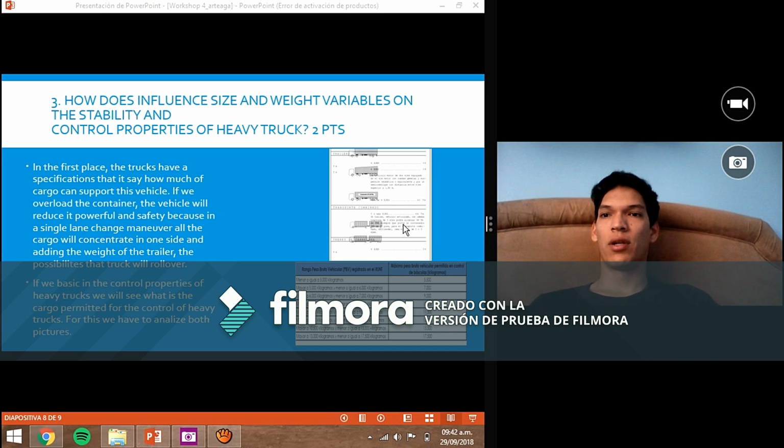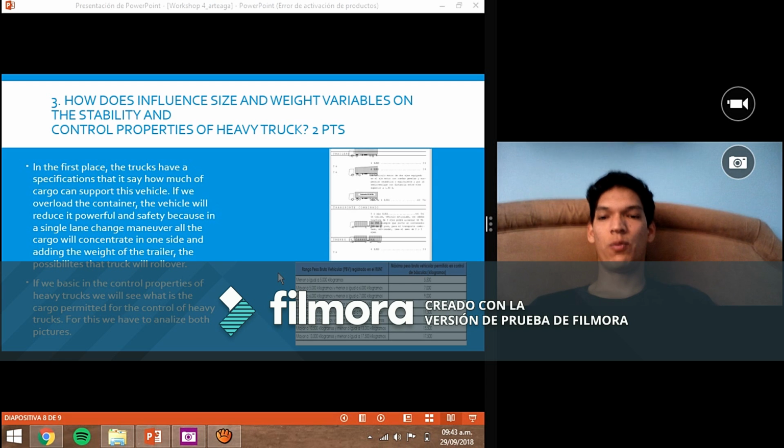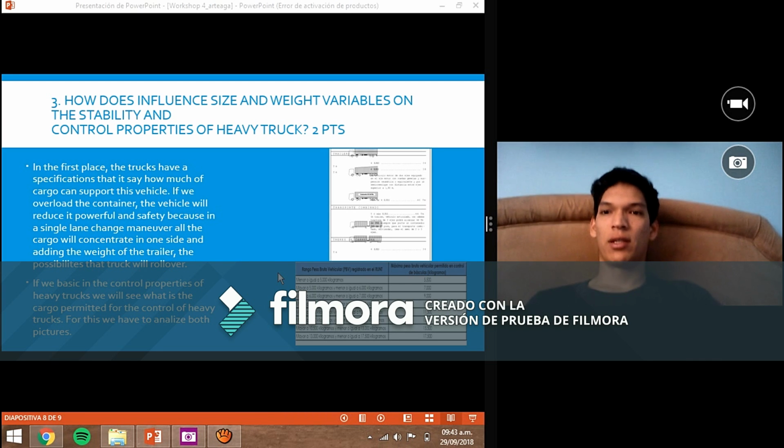The next question we have to analyze and respond to: how does the influence of size and weight variables affect the stability and control properties of heavy trucks? Now we have to analyze this picture. That is the control of the MTC of Peru, which controls the vehicle weight and how much cargo you can carry on your trailer. In first place, the truck has a specification that says how much cargo this vehicle can support.